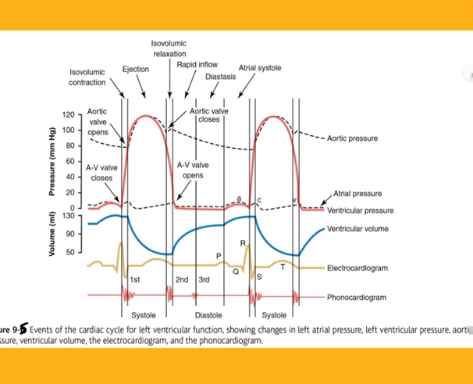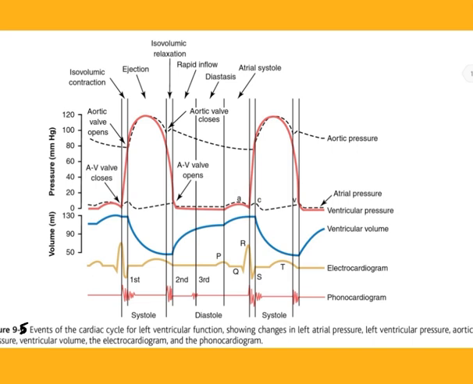Relationship of the electrocardiogram to the cardiac cycle. The electrocardiogram in figure 9.5 shows the P, Q, R, S and T waves, which are discussed in chapters 11, 12 and 13. They are electrical voltages generated by the heart and recorded by the electrocardiograph from the surface of the body. The P wave is caused by spread of depolarization through the atria, and this is followed by atrial contraction, which causes a slight increase in the atrial pressure curve immediately after the electrocardiographic P wave.